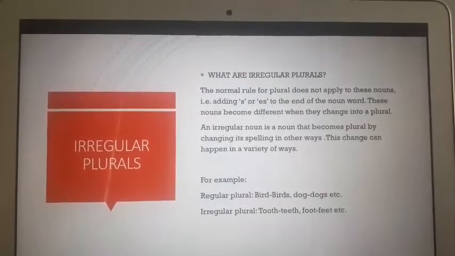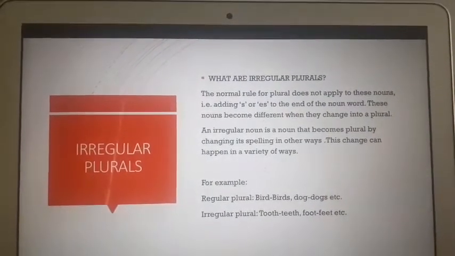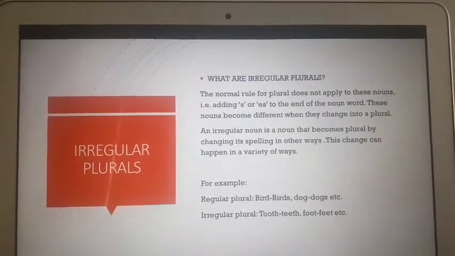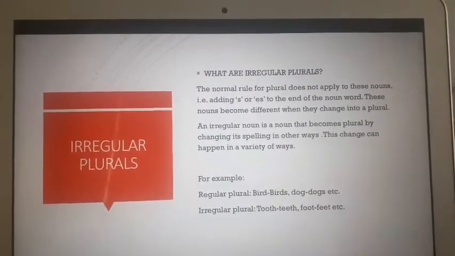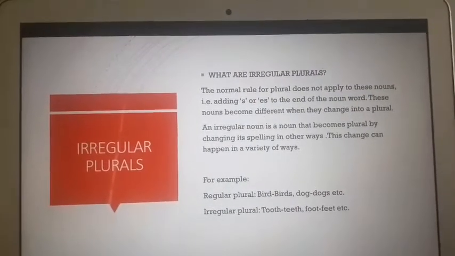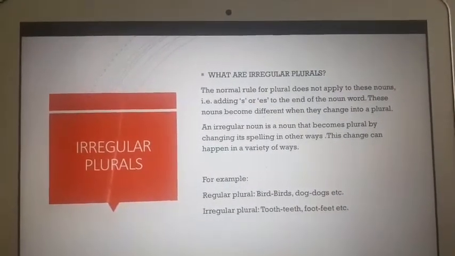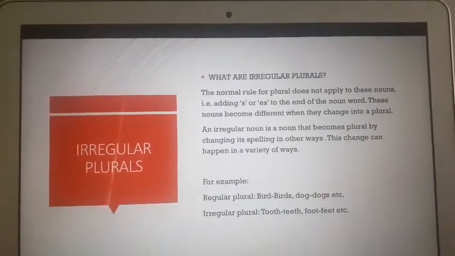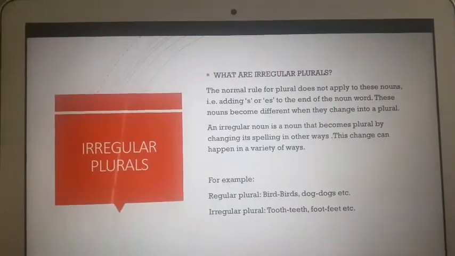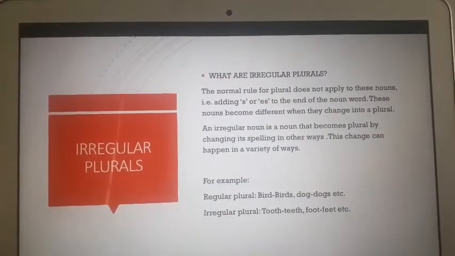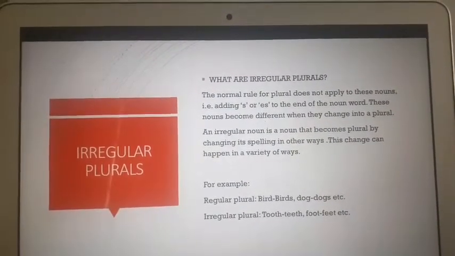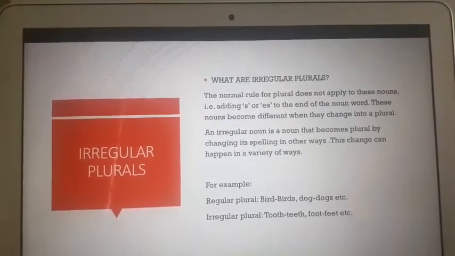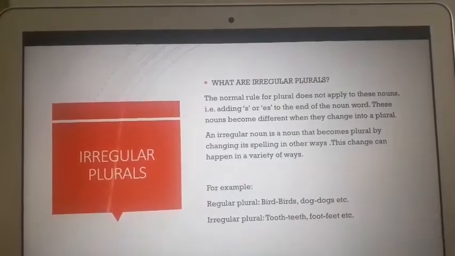So like for example, we took an example of bed which becomes beds. So we added an s to bed, right, to make it a plural. Here we do not use that. We change the whole word itself. These nouns become different when they change into a plural. An irregular noun is a noun that becomes plural by changing its spellings in other ways. This change can happen in a variety of ways.